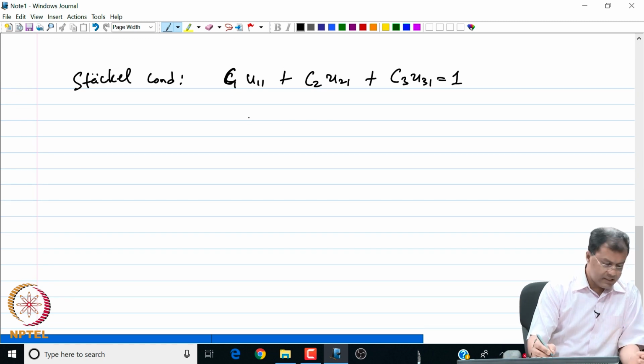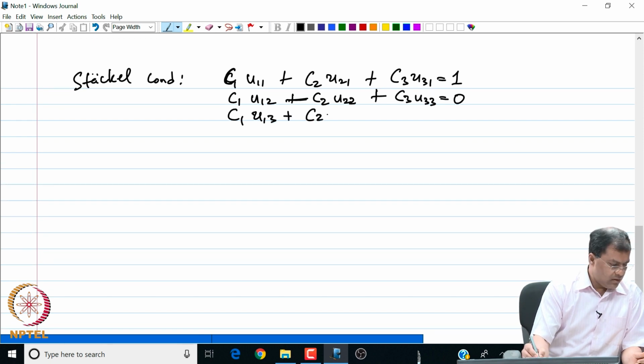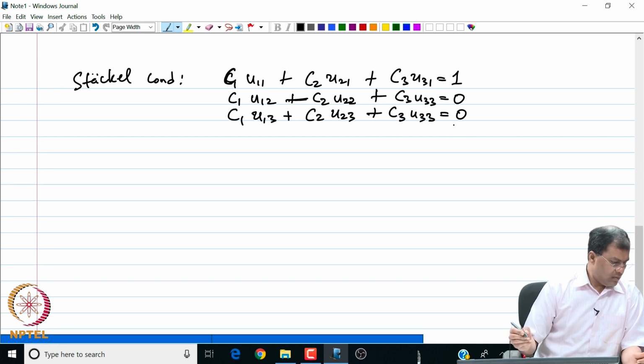That is the first condition, and for the rest they are all set equal to 0. So C1 U12 plus C2 U22 plus C3 U32 is equal to 0, and C1 U13 plus C2 U23 plus C3 U33 is equal to 0.